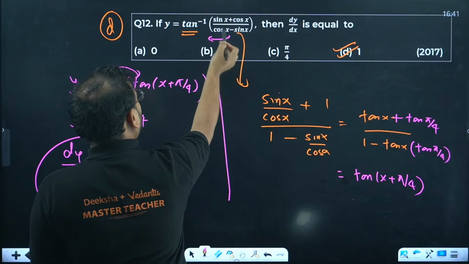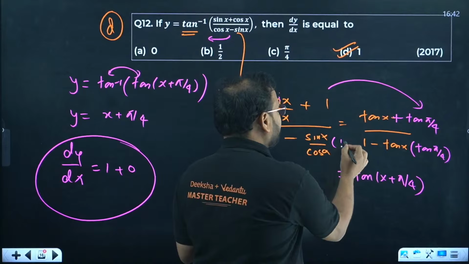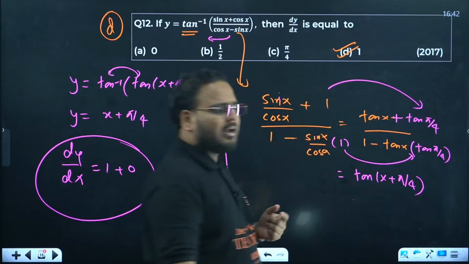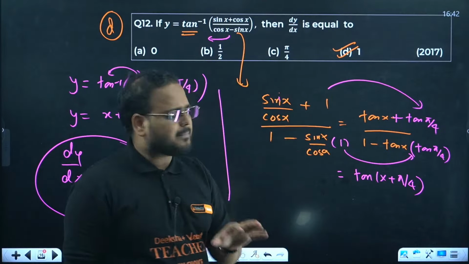Is the question not visible, Alpha? Once more, basically, outside I have tan inverse. Tan inverse operates only on tan, so I have to make inside a tan. So divide sine by cos, everything by cos. Sine by cos by cos is 1, cos by cos is 1, sine by cos is again tan. The 1 I am writing here as tan pi by 4. Tan 45 is how much? 1 only. And over here I am multiplying with 1 and writing this 1 as tan pi by 4. I can multiply anything by 1, right? It remains the same.